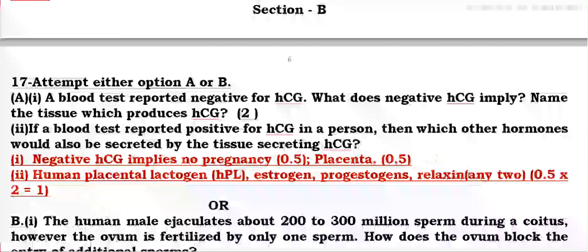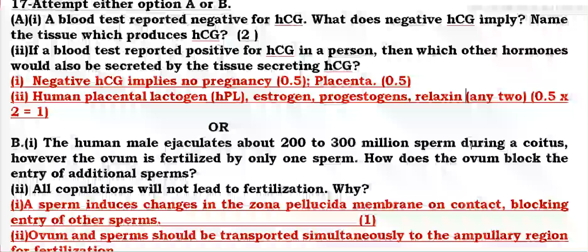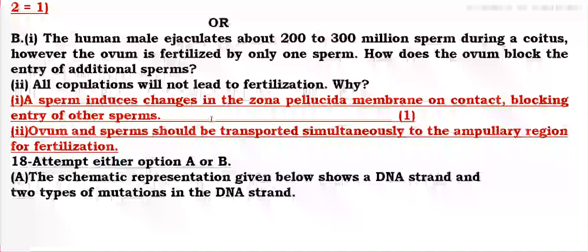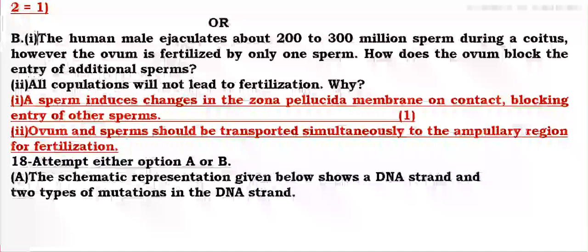The choice in this question is: a human male ejaculates 200 to 300 million sperm during coitus, but only one fertilizes the ovum. How does the ovum block the others? Actually, when fertilization occurs, the membrane of the ovum becomes hard due to contact with the sperm. It blocks the entry of other sperm. The zona pellucida becomes hard. Ovum and sperm should be transported at the same time to facilitate fertilization. So all copulation does not lead to fertilization, because at every copulation there is no ovum available in the fallopian tube.